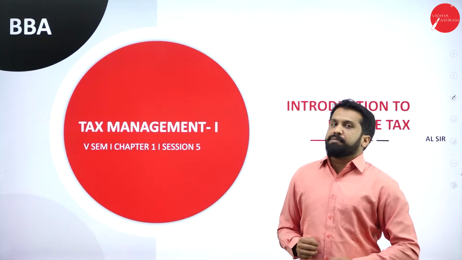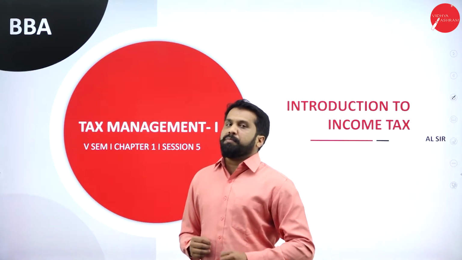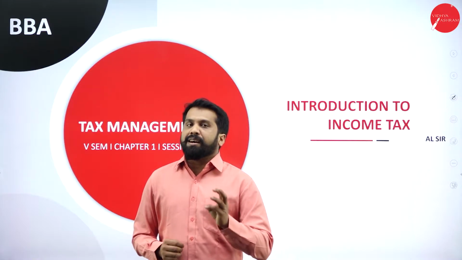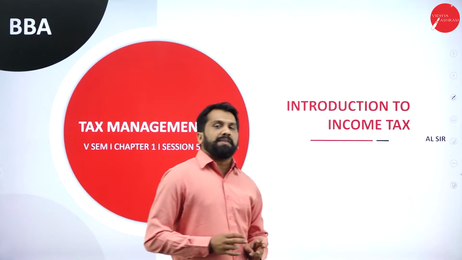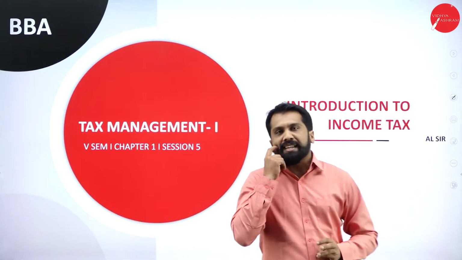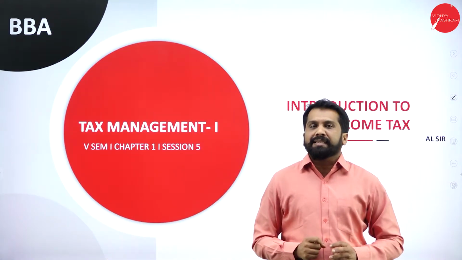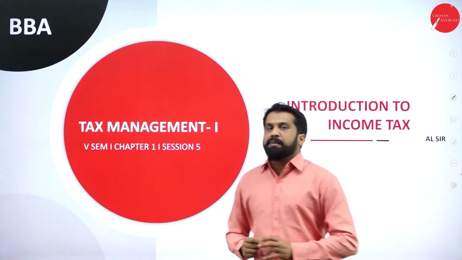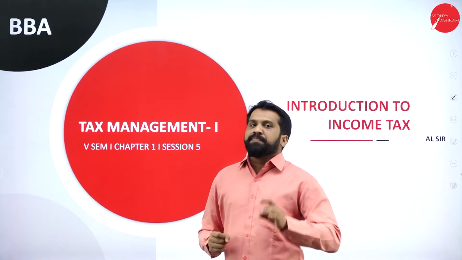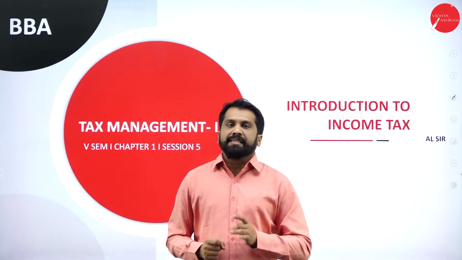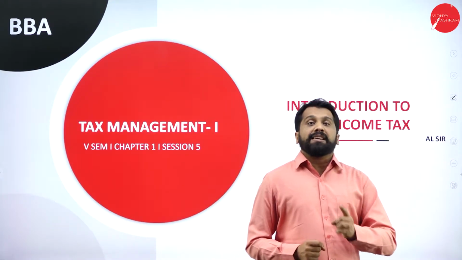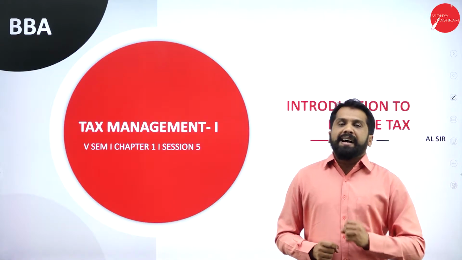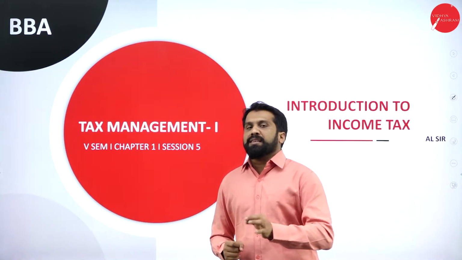We have 3 types of persons. One will be resident, ordinarily resident, the first person. The second person is called resident, not ordinarily resident. And the third person, we call it non-resident. So: resident, ordinarily resident; resident, not ordinarily resident; and the final part, non-resident.